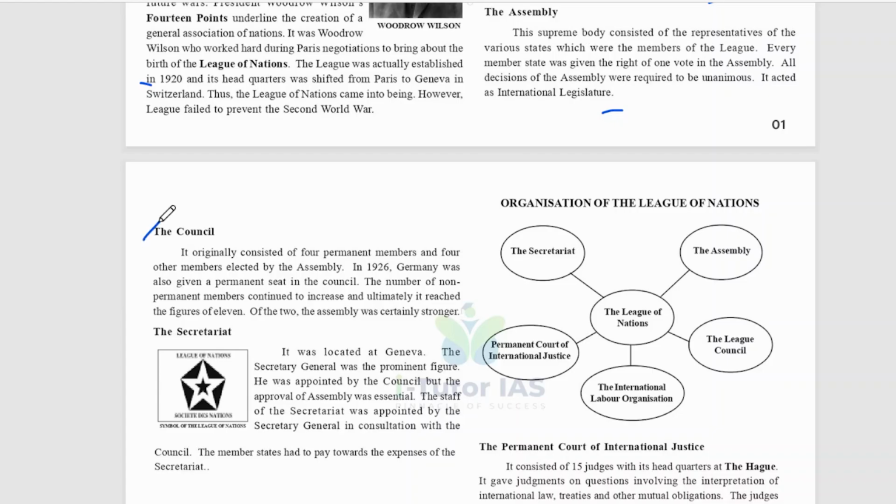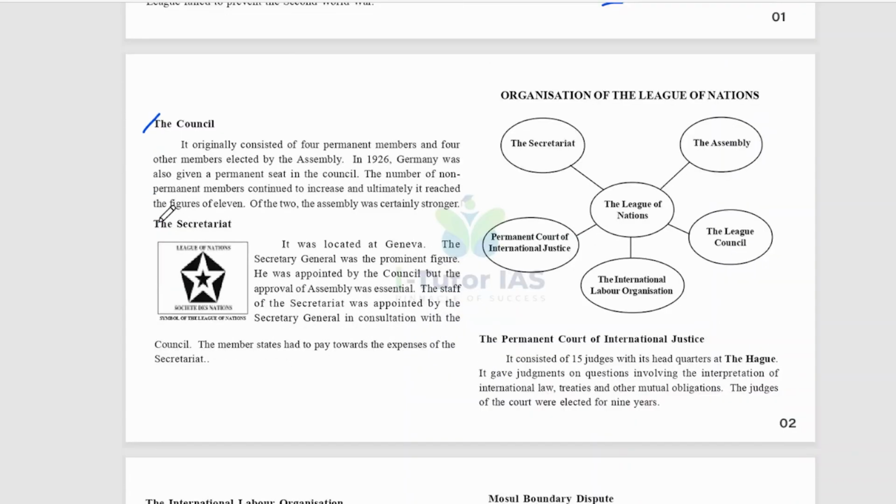And the Council originally consisted of four permanent members and four other members elected by the Assembly. In 1926, Germany was also given a permanent seat in the Council. The number of non-permanent members continued to increase, and ultimately it reached the figure of 11. Of the two, the Assembly was certainly stronger, and it was located at Geneva. The Secretary General was the prominent figure. He was appointed by the Council, but the approval of the Assembly was essential.